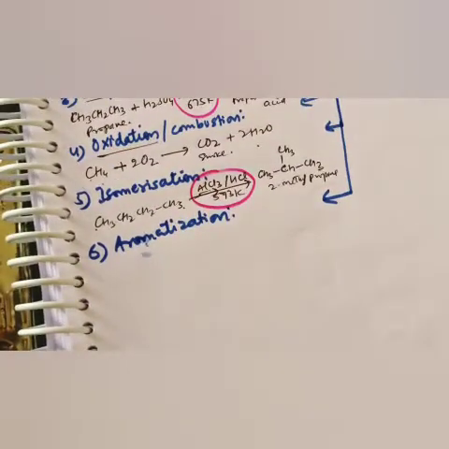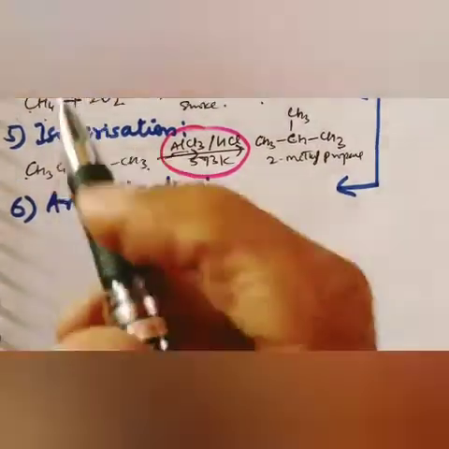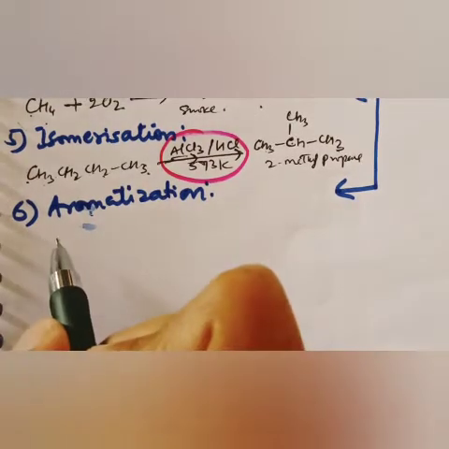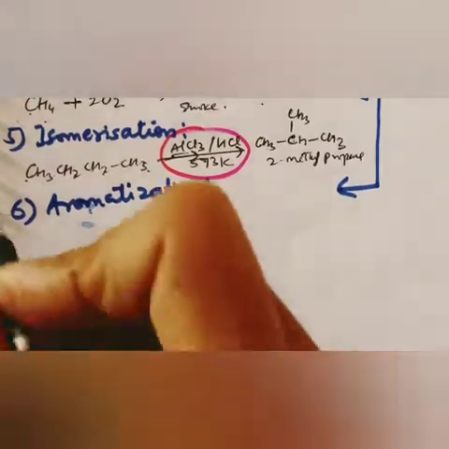Now very important, aromatization, which I am going to tell you a little bit in detail. It is a process which involves cyclization, isomerization, and dehydrogenation, called aromatization.